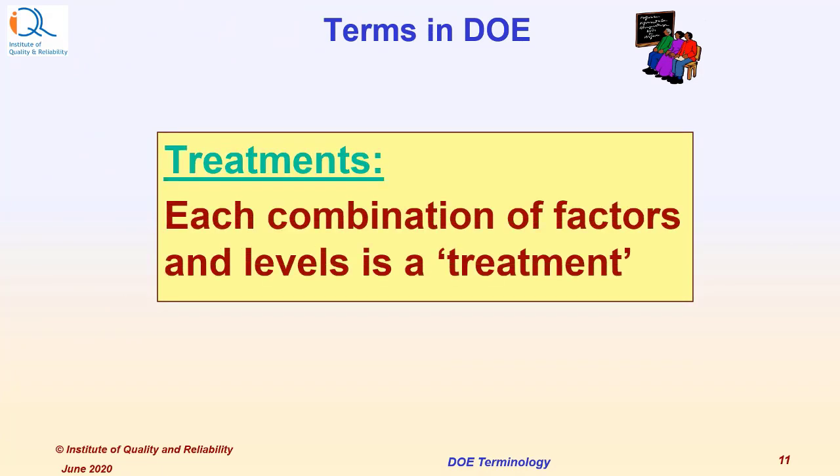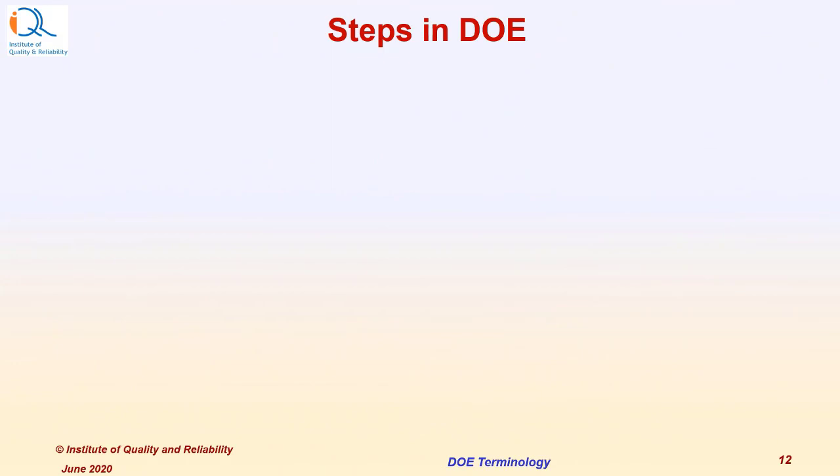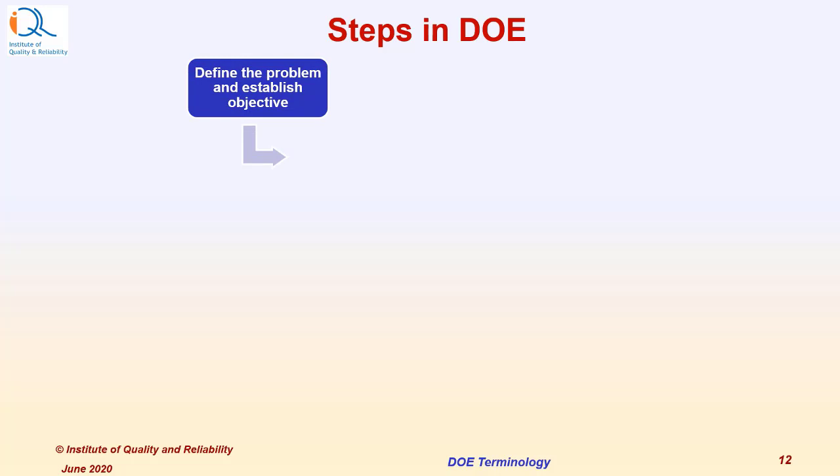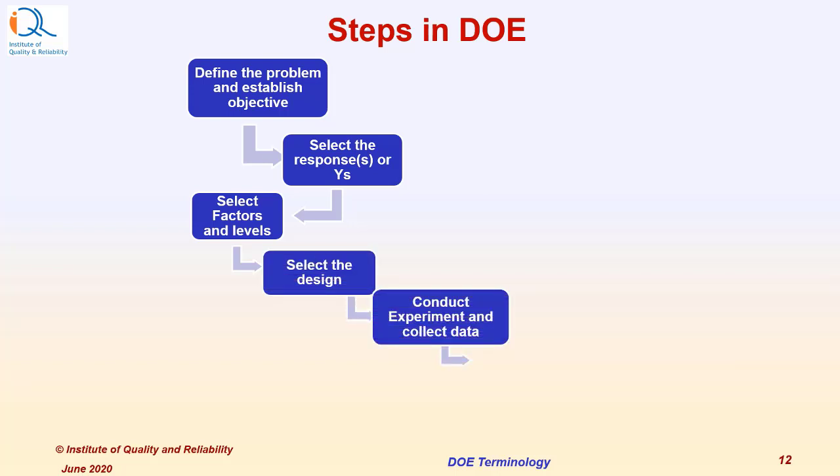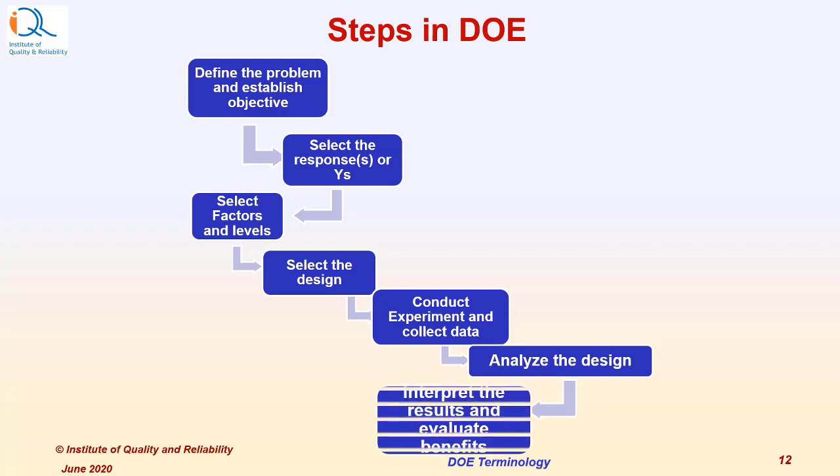Now let us look at treatments. Treatments are combinations of factors and levels. So each combination of factor and level is called a treatment in the experiment. Steps in design of experiments. Define the problem and establish objective. Select the responses or Ys. Select factors and the levels of the factors. Select the design. Conduct experiment and collect data. Analyze the design and interpret the results and evaluate the benefits.